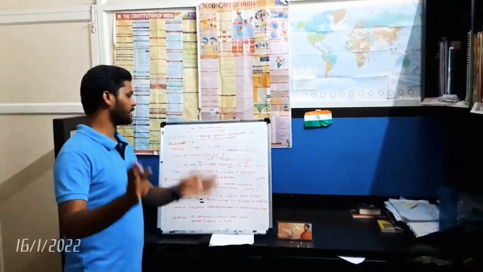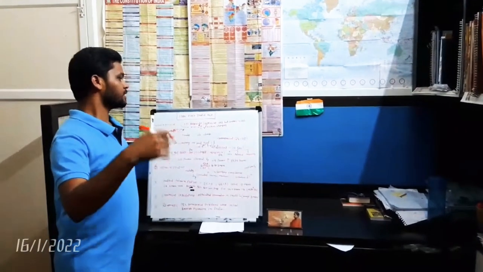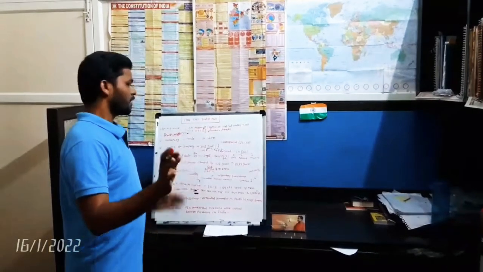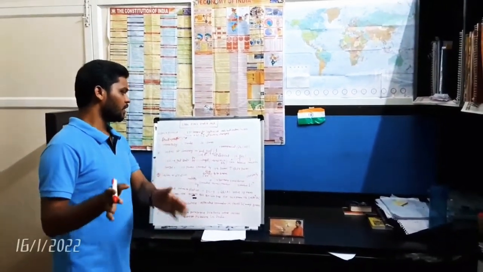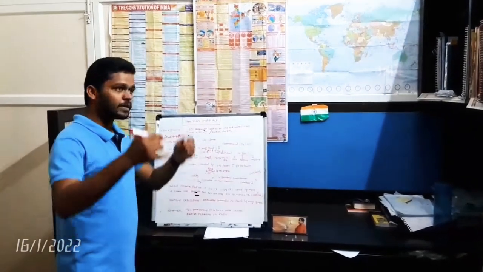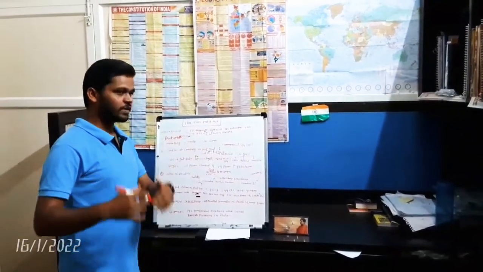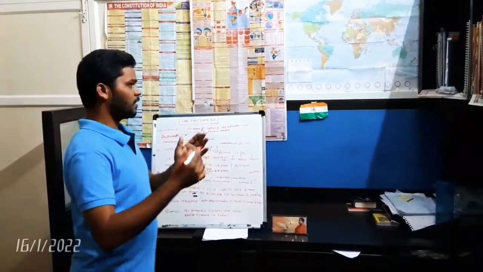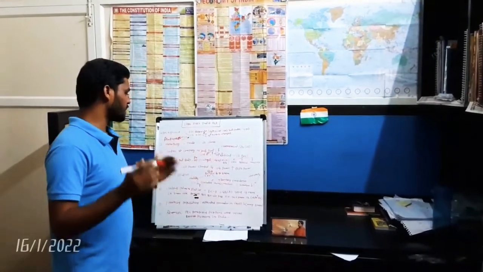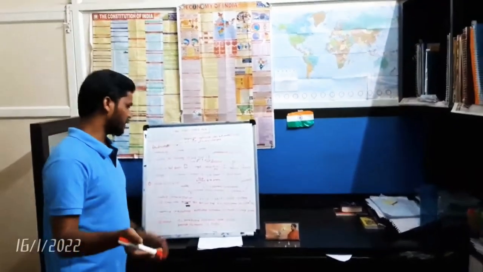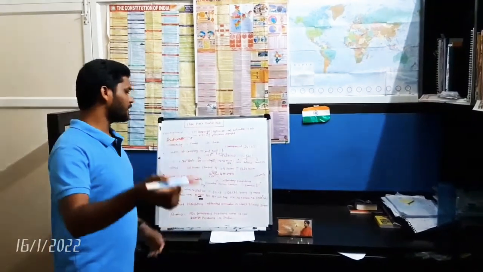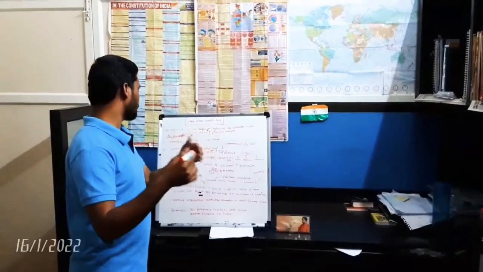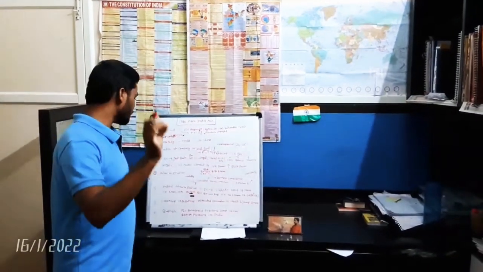The Court of Directors has powers to control the company's commercial affairs. The Board of Control has the political powers, which include civil, political and military powers. The Board of Control was presided over by the Secretary of State, who is a member of the cabinet in the British government. The Board of Control is a totally government body.